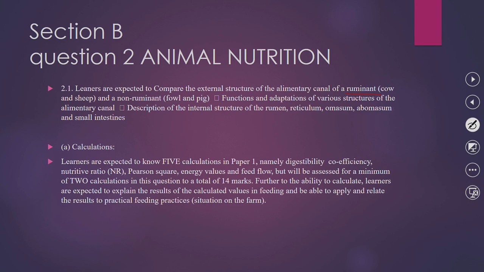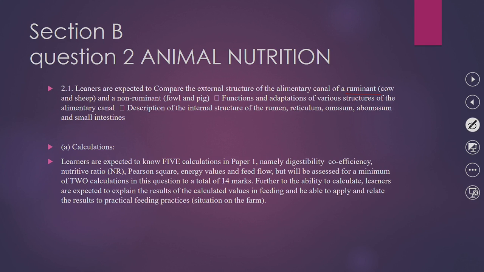So you must make sure that you know the functions and adaptations of those structures, and you give descriptions of the internal structures of the rumen, reticulum, omasum, abomasum, and small intestines.